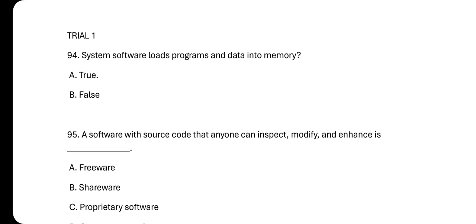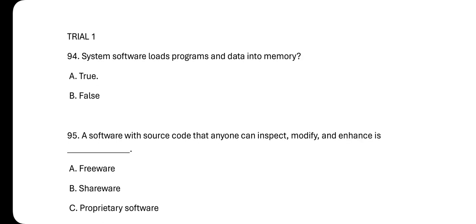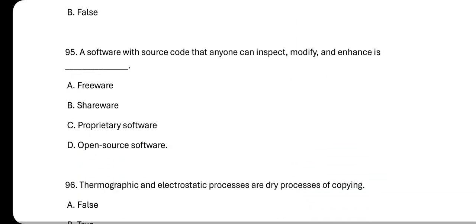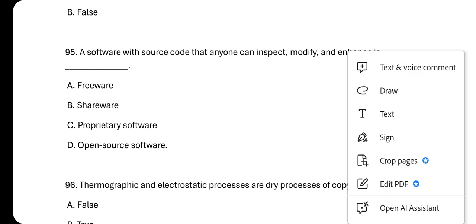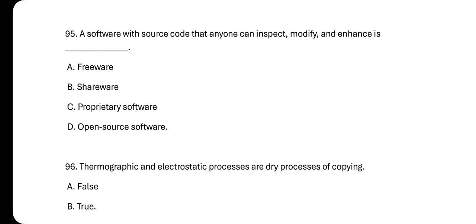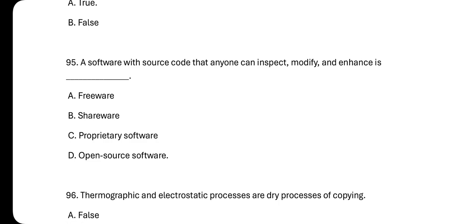And then the trial question. System software leaks programs and data into the memory. The answer is what? It is true. So the next one is what? A software that uses code that anyone can inspect, modify, and enhance is called open source software. That's the answer.